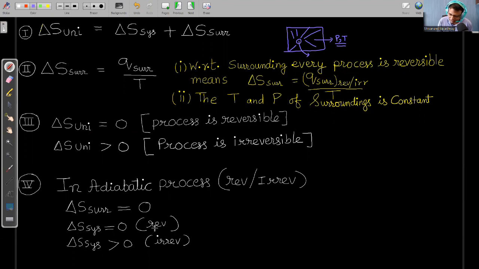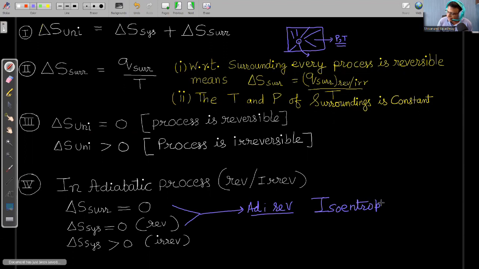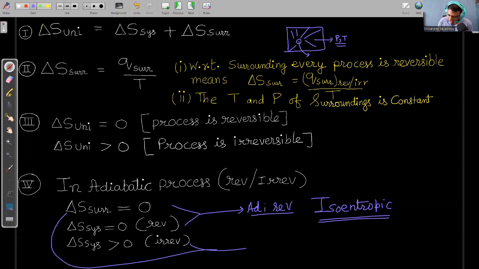When the process is reversible, then entropy change of the system will be zero. And under this condition, we'll say that adiabatic reversible process जो होता है, adiabatic reversible process is also known as isoentropic process, because entropy of system, surrounding and universe is not going to change. Entropy is constant, isoentropic process. But when the process is adiabatic and irreversible, then the entropy of the system is going to increase, but there is no change in entropy of the surrounding.